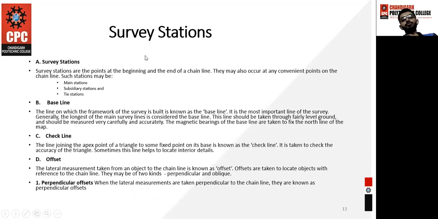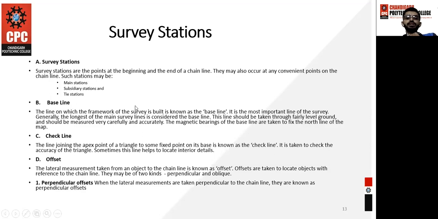Next is the survey station. What are the survey stations? The survey stations are the points at the beginning and the end of a chain line. When you are starting a chain line or ending any chain line, the survey stations are used. What sort of stations do we have? The main station, the subsidiary station, and the tie station. These three types of stations we have.